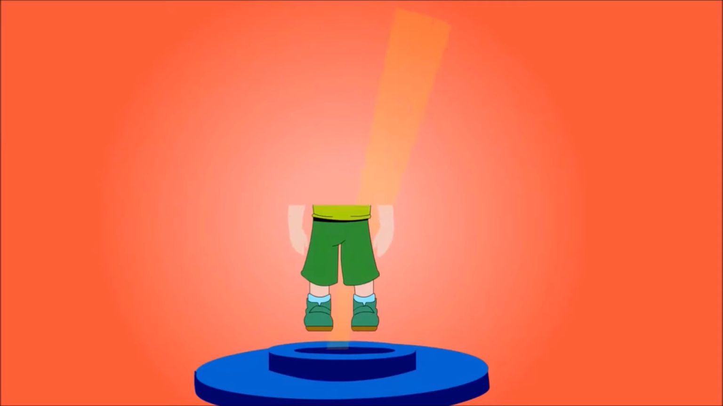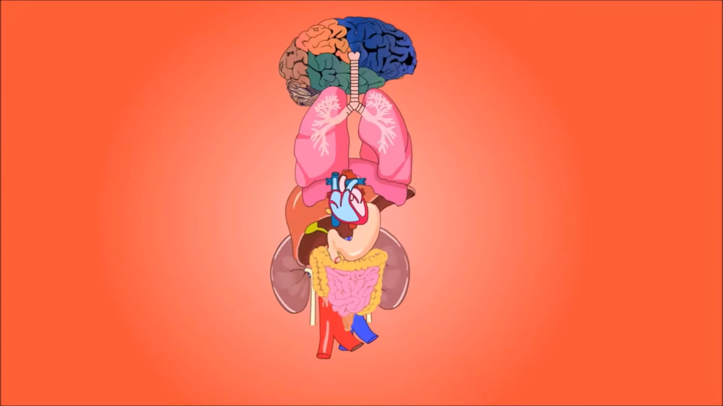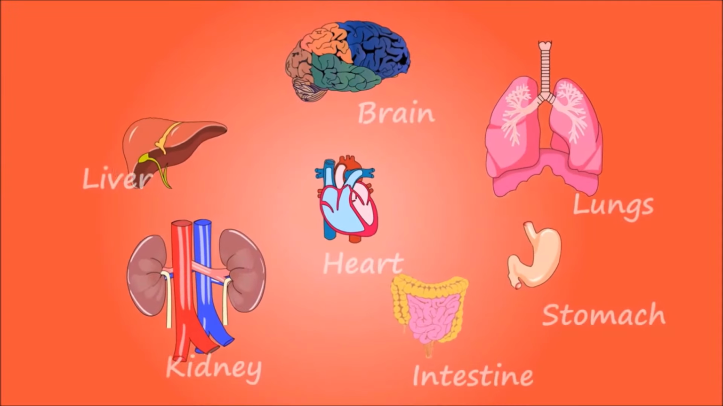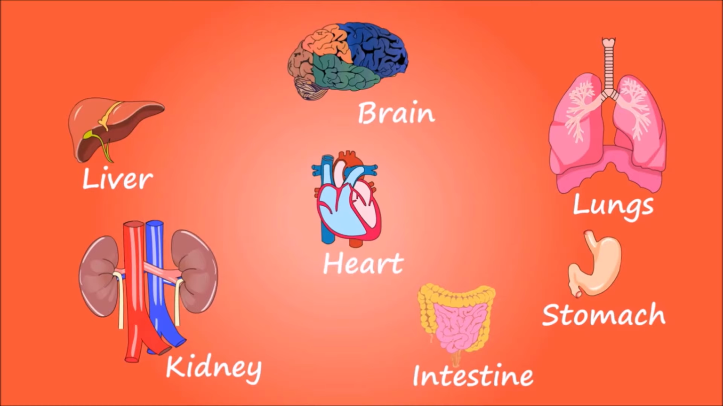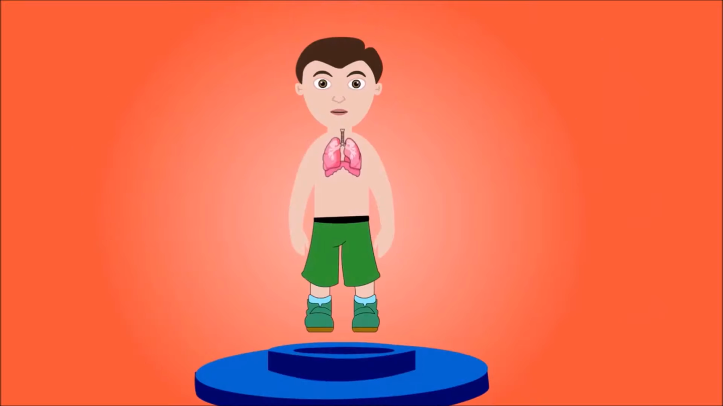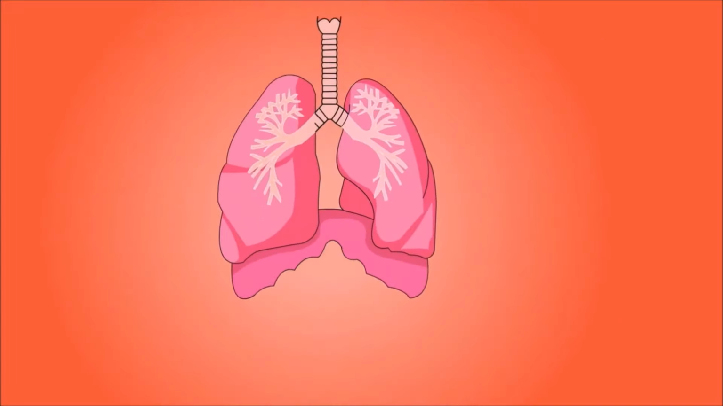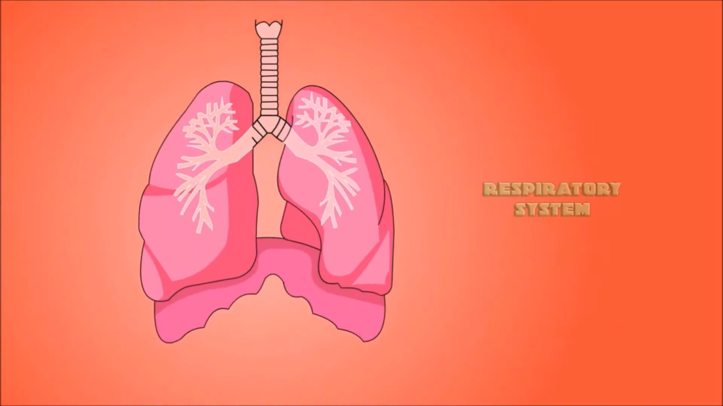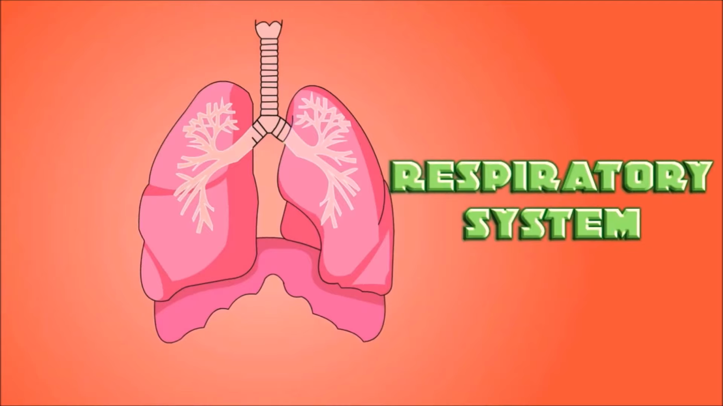Human body is a well-organized body system constituting different organs and organ systems. We have already learned that we need oxygen to draw energy from food. To do so, we have a particular system known as respiratory system. Now, let us see the different parts of respiratory system.